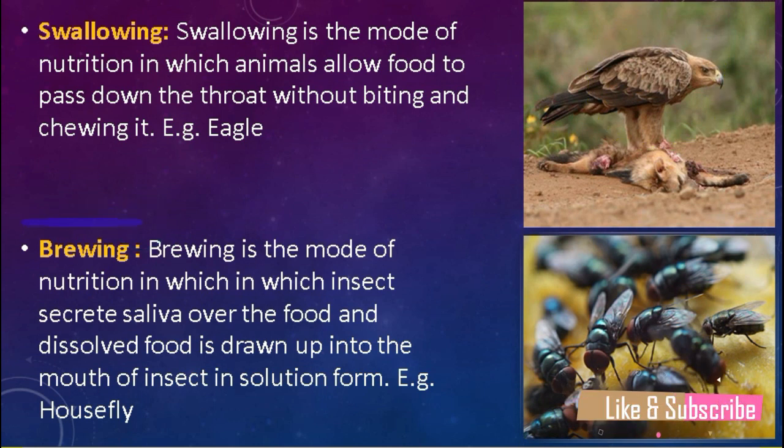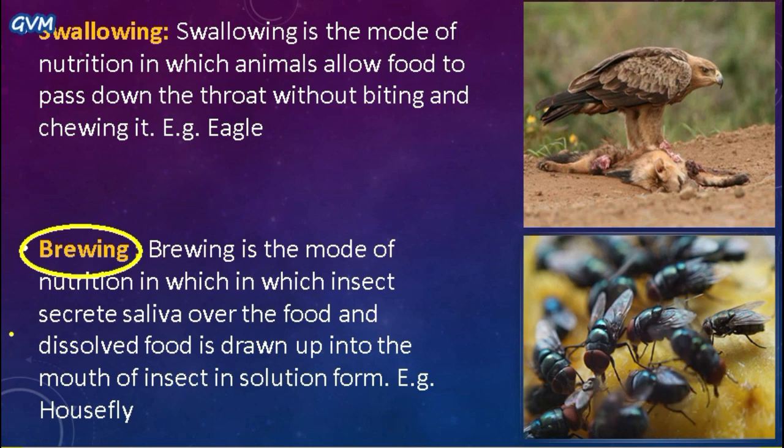The next mode of feeding is brewing. Students, it is the mode of feeding in which insects secrete saliva over the food. There is a certain kind of enzyme in their saliva that helps these insects convert the food into absorbable form, and once the food is converted into absorbable form, these insects take their nutrition.